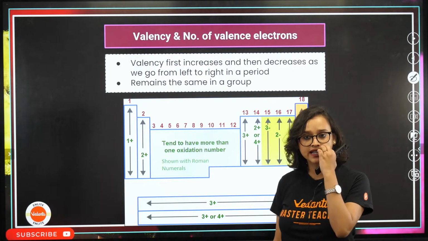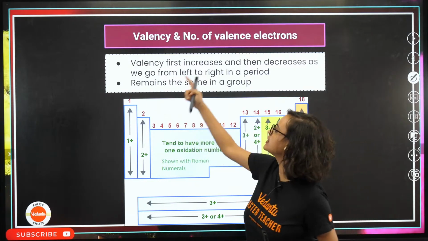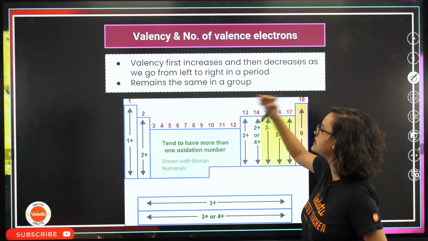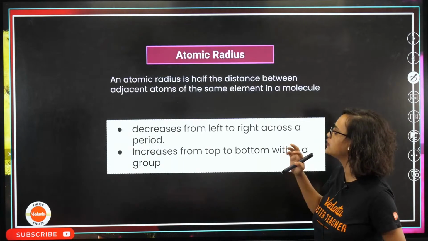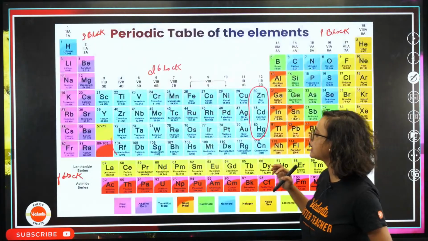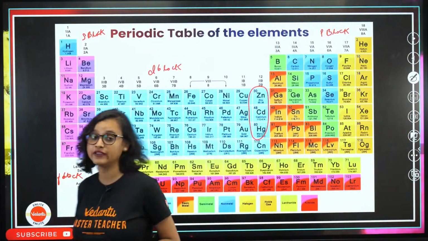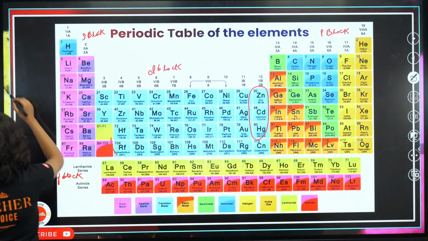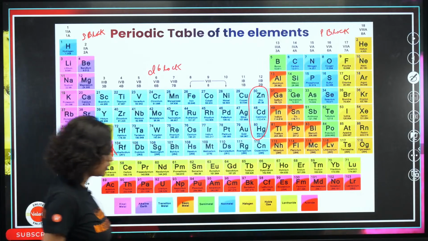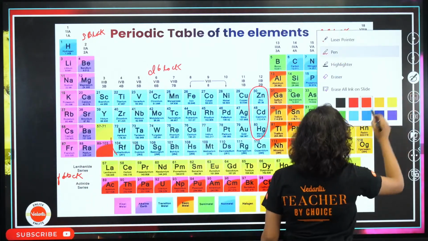Now, valency first increases and then it decreases as we go from left to right in a period. And it remains the same in a group. Let me give you a trick here. How will we find valency? Group 1, valency is also 1.